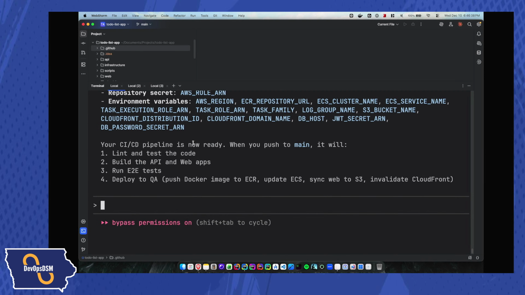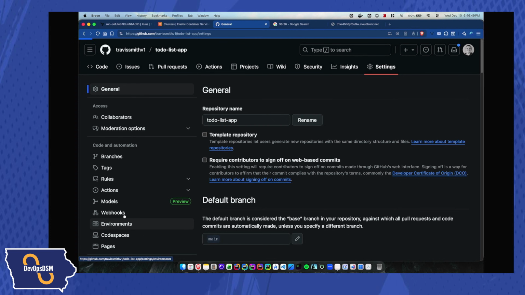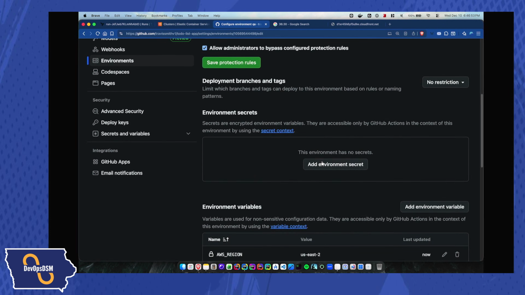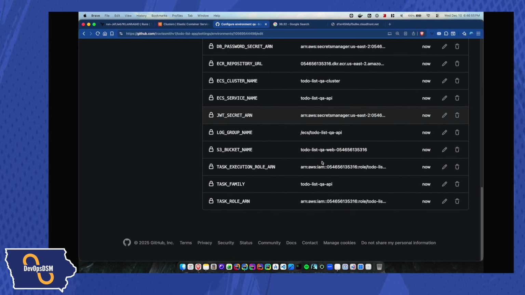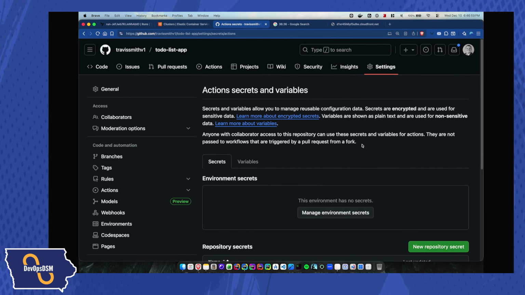Okay, CI/CD pipeline is now ready. Great. Let's go look at our GitHub. First off, it's not currently ready because I haven't actually pushed anything, but I can see there's an environment out there. I can look in here and I can see that all these things are out there now, which is good. I also want to see if there's any repository secrets.